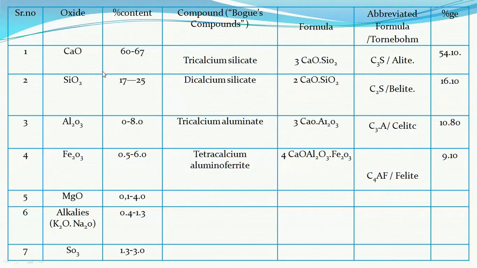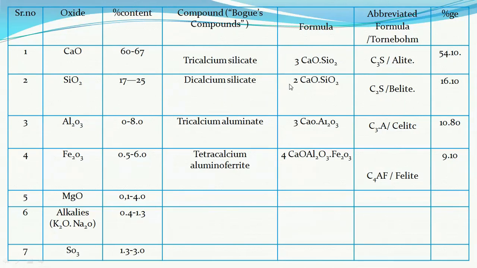After burning all these ingredients at 1300 to 1500 degrees Celsius, the Bogue's compounds are formed in the cement, which have the cementing property. They are the tricalcium silicate, that is 3CaO·SiO2. We call it C3S. They are also called alite, and their percentage is 54.1% in the cement.